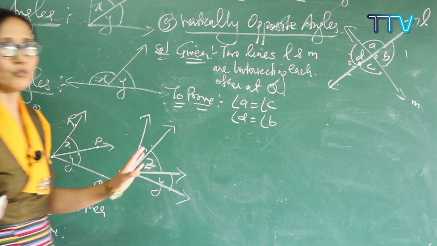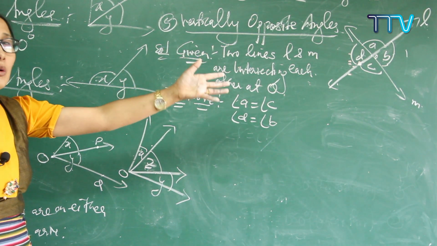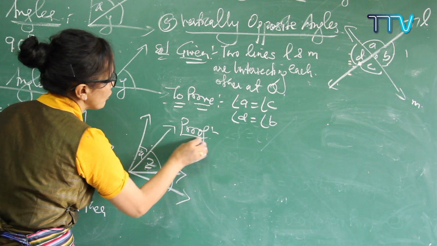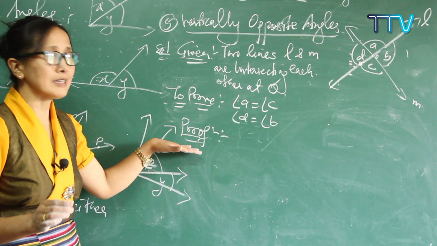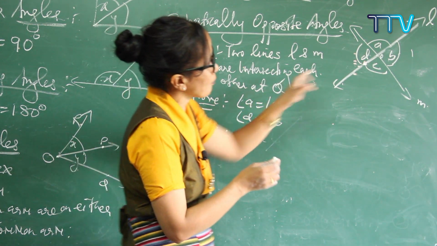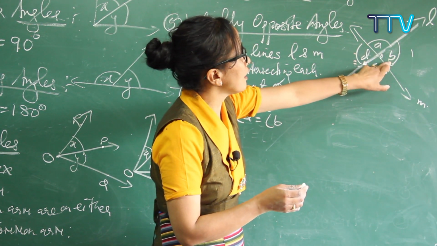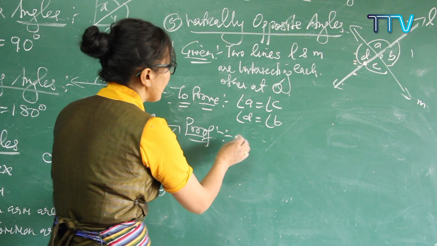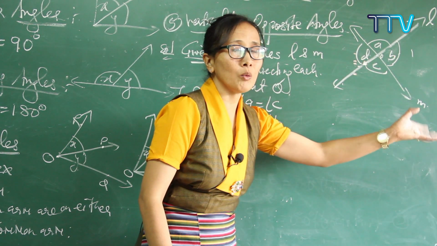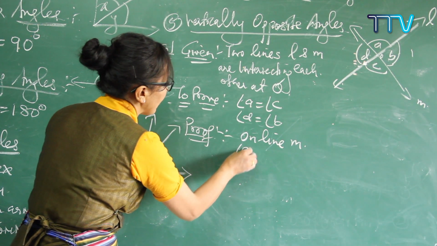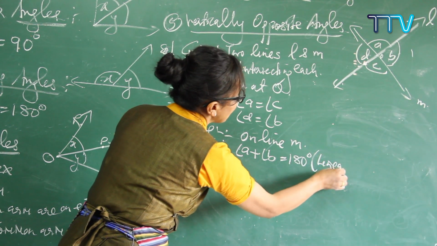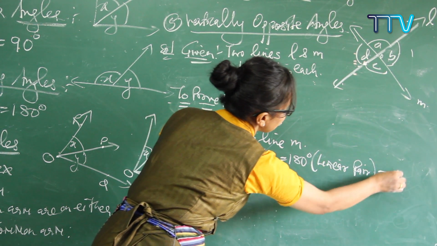Now how do we prove? We don't need any new constructions, so you don't have to write constructions. Let's start with the last one, that is proof. How do we solve? For solving, you can just write proof. First of all, where is your A? A is over here. A and B are on one straight line, so you can write: on line M, what angles are there? Angle A plus angle B is exactly equal to 180 degrees. You can write it down as linear pair, take it as first.